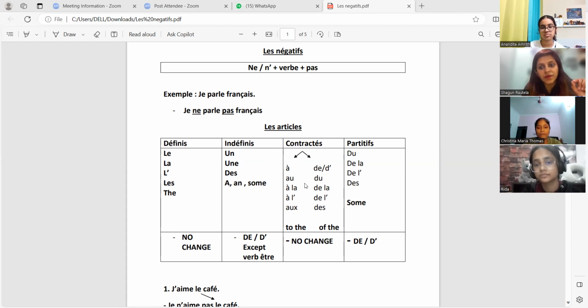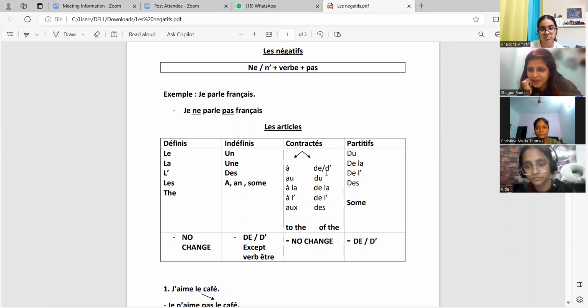What about contracté? There are two types of contracté article. Okay. There are two sides. Can you see these two sides I have made? One is the A ones: au, à la, à l apostrophe, aux. The other one is the de side. Are you people aware of these articles, Anandita and Christina? Or you are just seeing them for the first time? I'm aware. You're aware of these articles? Yes.